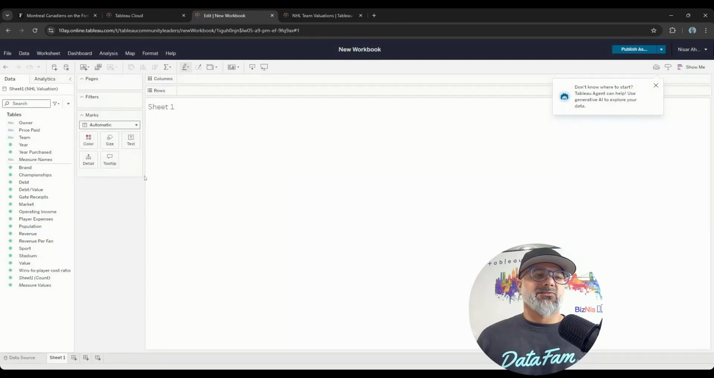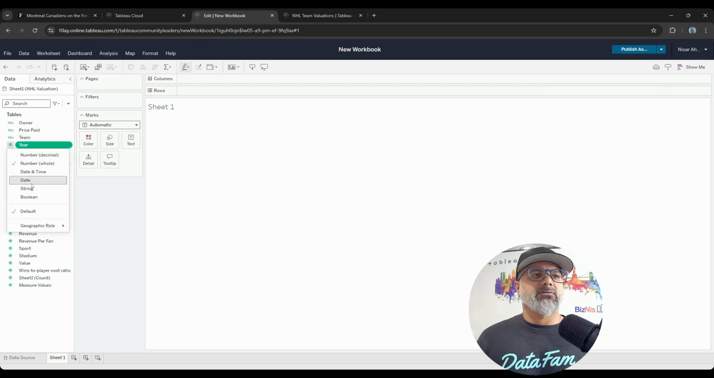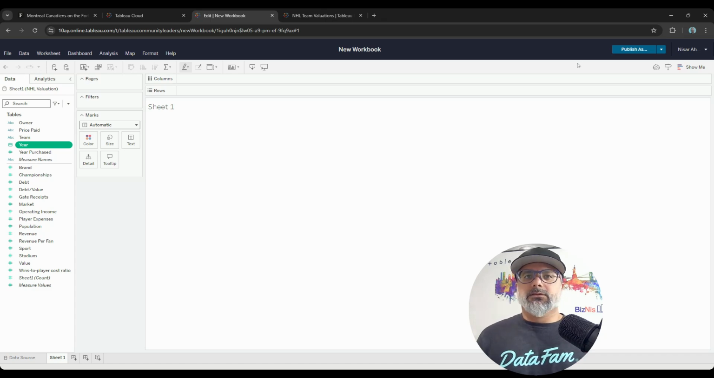Okay, so first things first, I always like to just look at my data to make sure everything looks good here. I just want to change this data type to a date for the year. And everything else looks good to me, and I've already gone through this on the Excel spreadsheet, so I'm good with what we have. So how do we initiate this Tableau Agent?